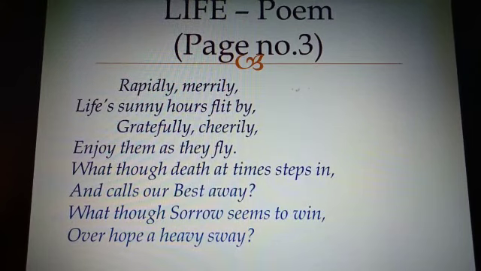Rapidly, merrily, life's sunny hours flit by. Gratefully, cheerfully, enjoy them as they fly. What though death at times steps in and calls our best away? What though sorrow seems to win over hope a heavy sway?